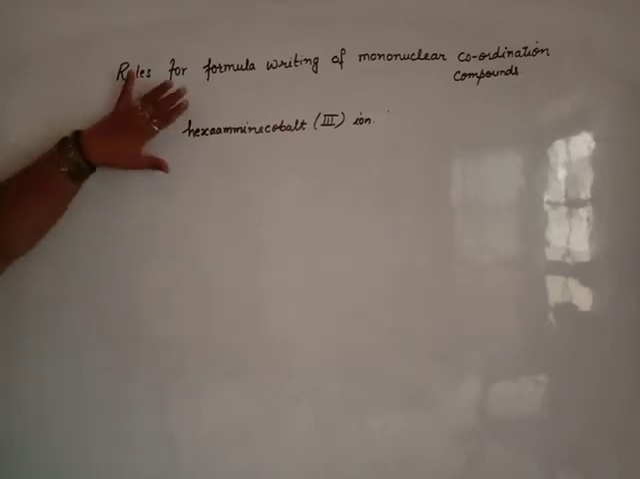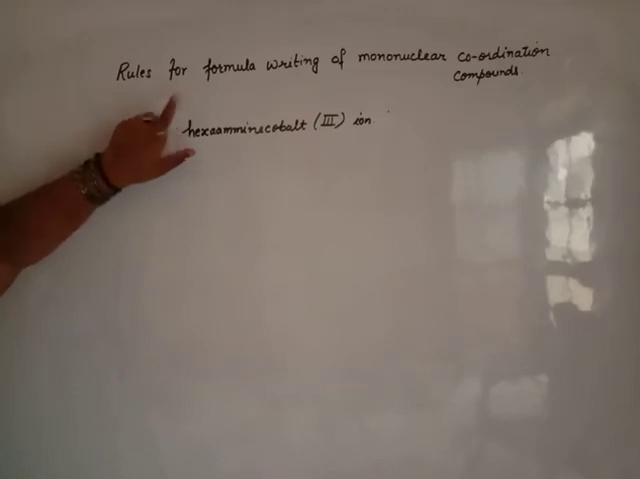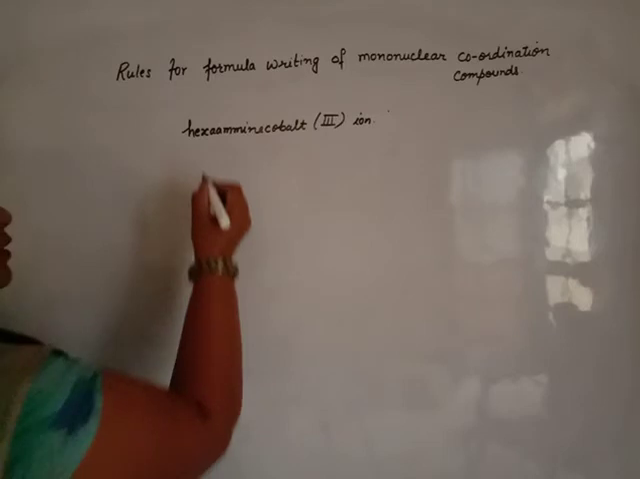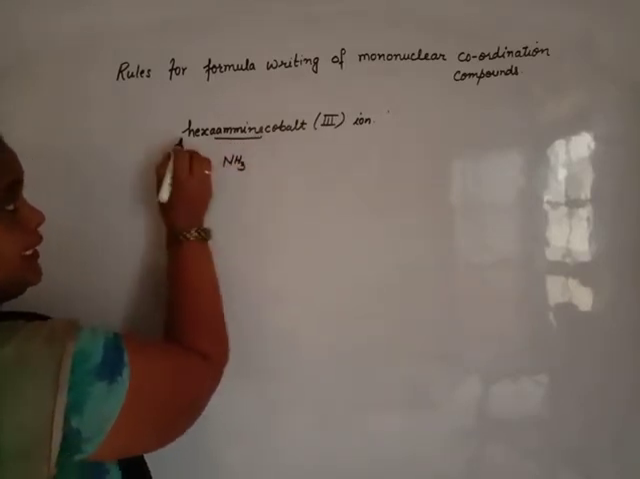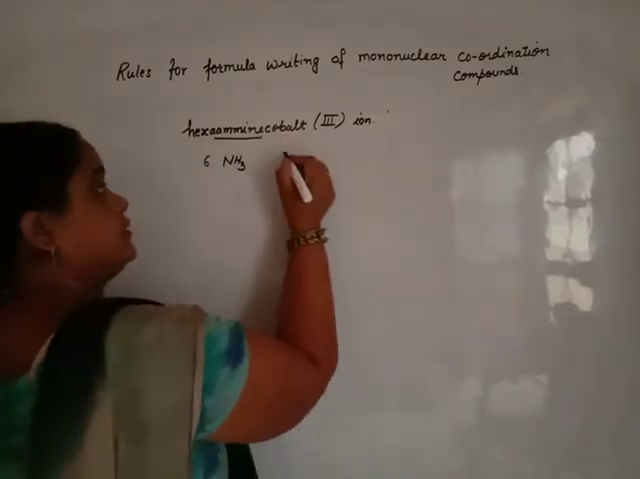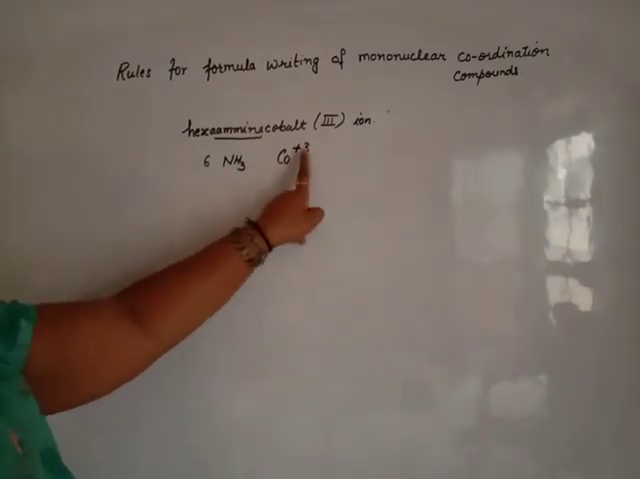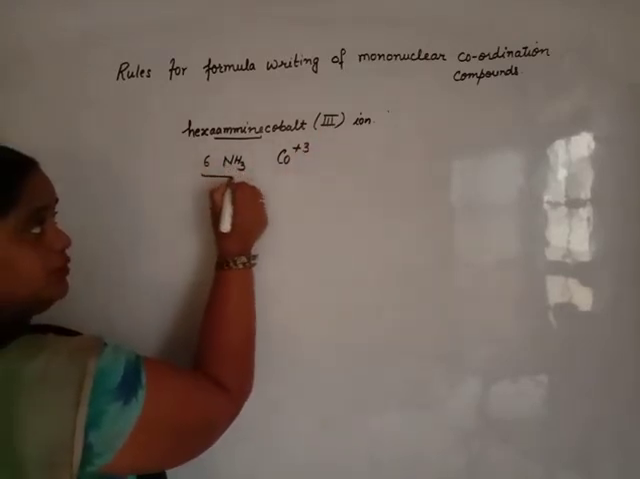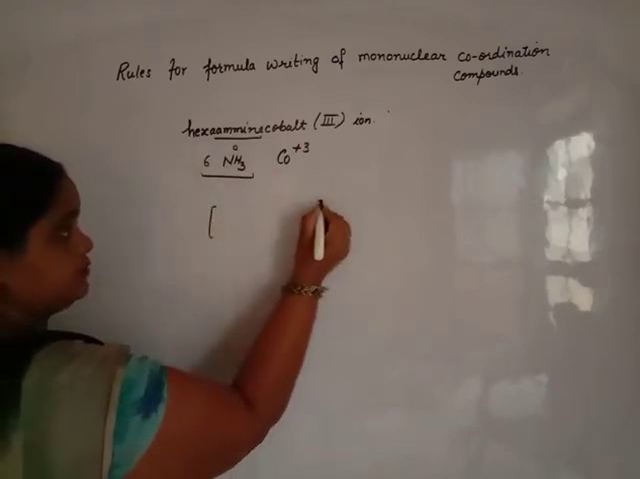Now start to write the formula of the complex. First of all, you identify which ligand: amine. How many ligands? Hexa means 6. The central metal atom is cobalt. Cobalt carries an oxidation state. Beta, a metal always carries a positive oxidation state. The number of the oxidation state is here. Now, what is the charge on amine? The answer is 0.